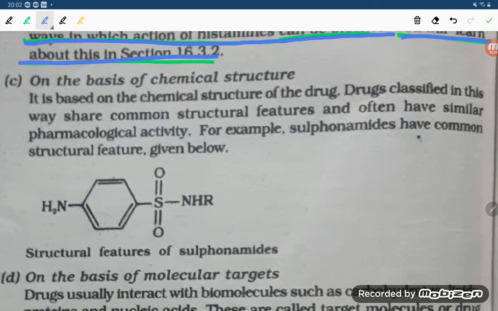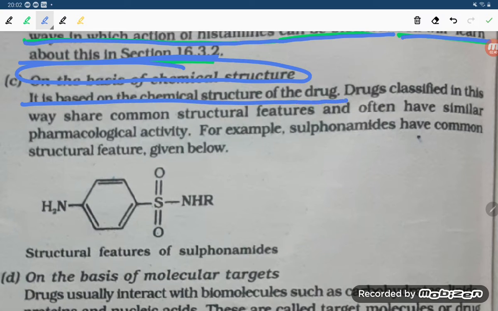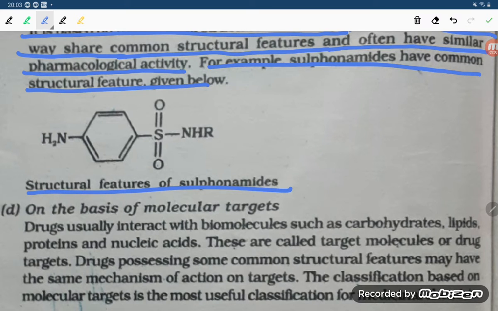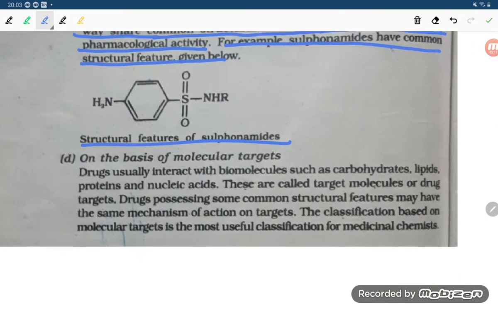Next one is on the basis of chemical structure. It is based on the chemical structure of the drugs. Drugs classified in this way share common structural features and often have similar pharmacological activities. So if the structure is similar, students, their pharmacological effect is also similar. For example, sulfonamides have the common structural feature given below. So this is the sulfonamide, and its effect is also common.